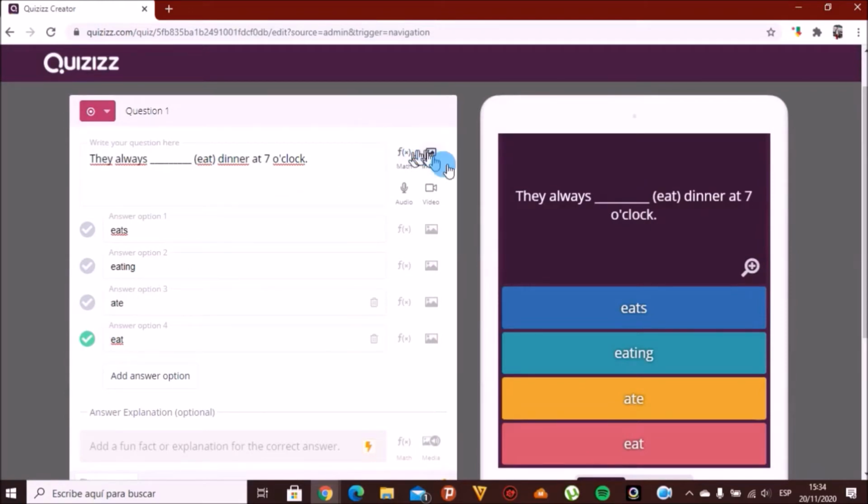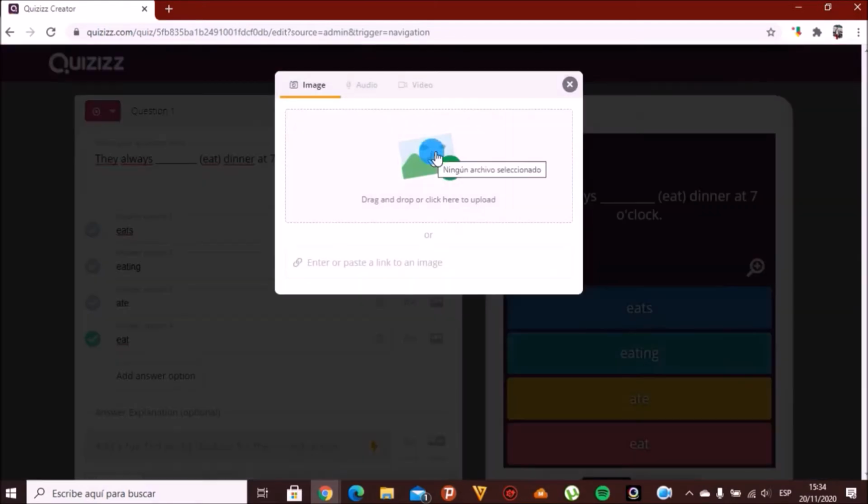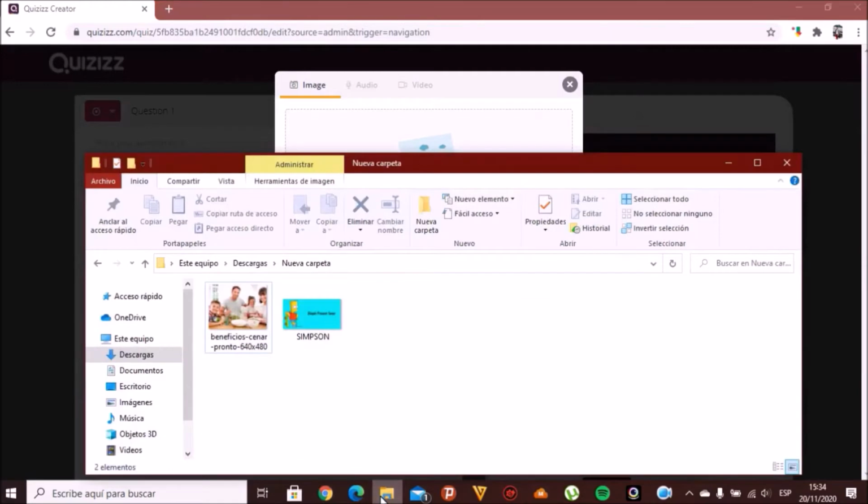To add an image and make our activity more creative, we will click on the button called Image and a window will appear, in which we have to drag our image from our computer.